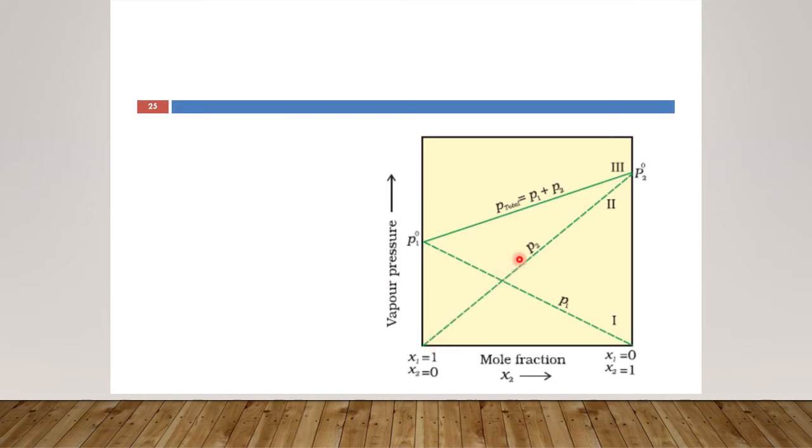The pressure of the second component will keep on increasing linearly, and the pressure of component 1 will keep on decreasing linearly. Are you getting my point? Again, when we are moving from left to right, the pressure of component 2 is increasing linearly and the pressure of component 1 is decreasing linearly, right?